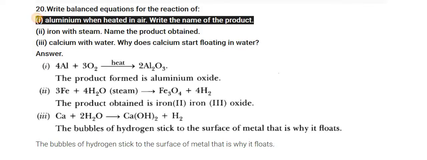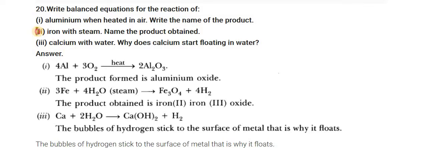So let's see the first question, aluminium reacting with heated air. It produces Al2O3, that is aluminium oxide. In the previous question answer we already saw that Al2O3 means aluminium oxide: aluminium reacts with the oxygen in the heated air, then it forms Al2O3, which is aluminium oxide, and this oxide is also known as an amphoteric oxide.